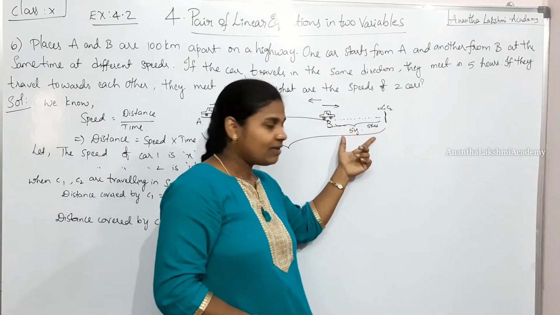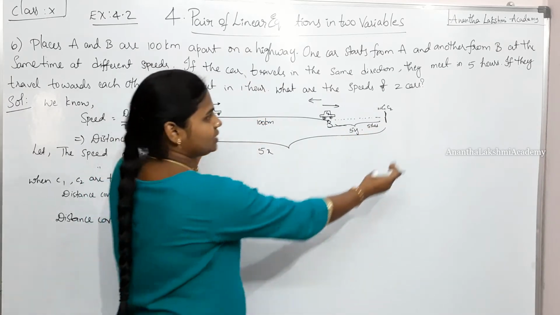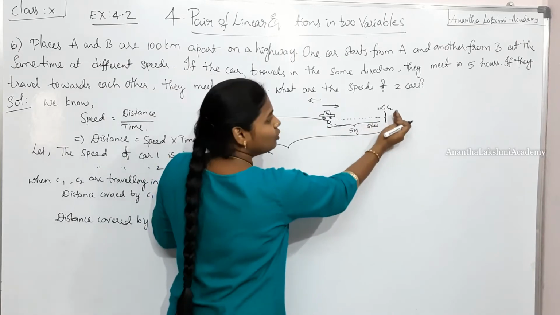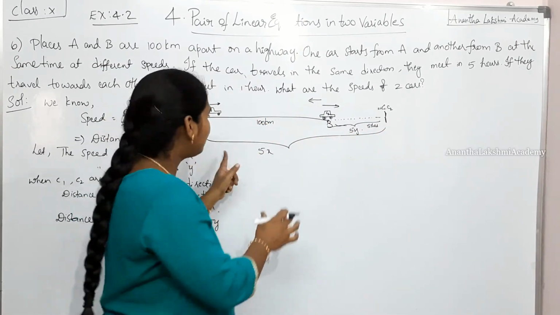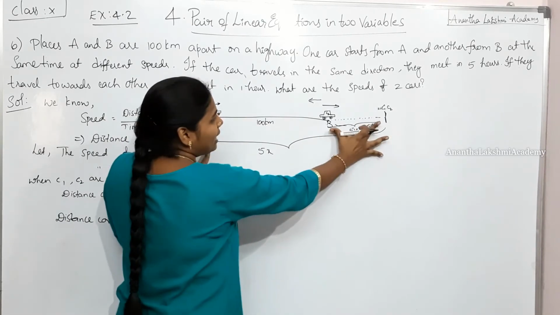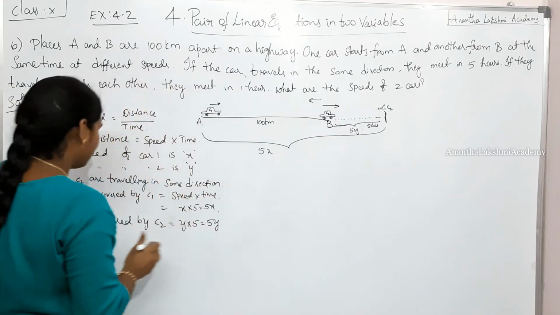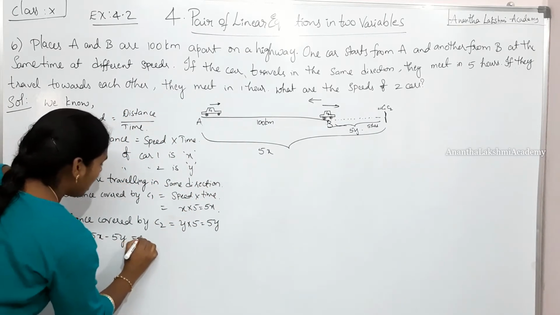Its speed is 5 and it has covered this distance in 5 hours. So this is 5y, and C1 has traveled all this distance to meet the second car, which is nothing but 5x. If you look here, this 5x minus 5y is nothing but 100 kilometers, isn't it? So 5x minus 5y is equal to 100 kilometers.